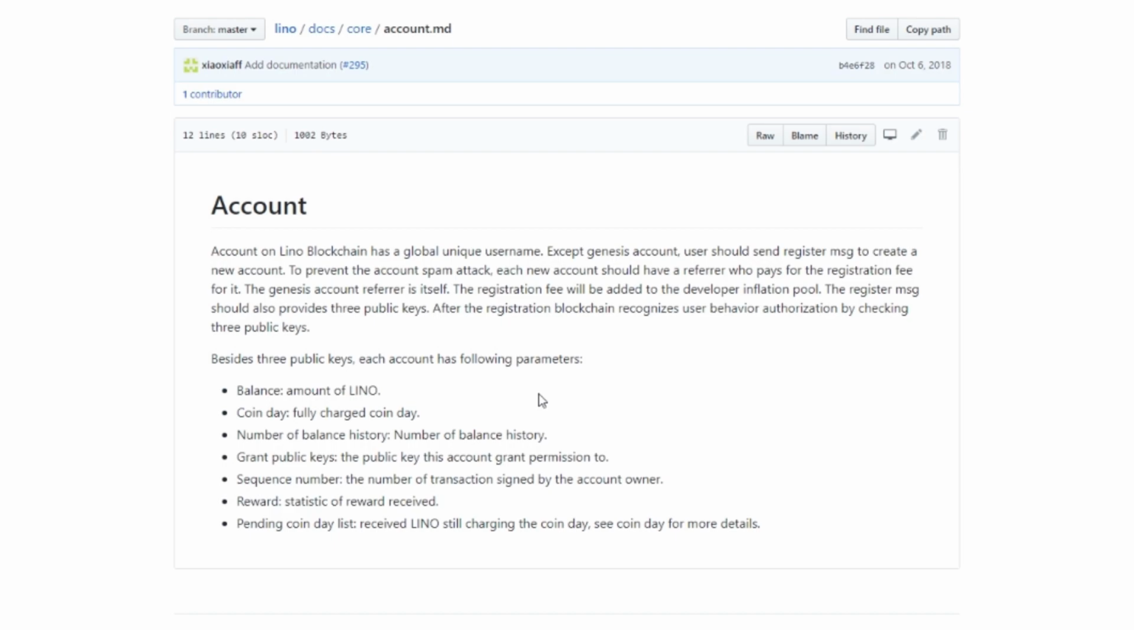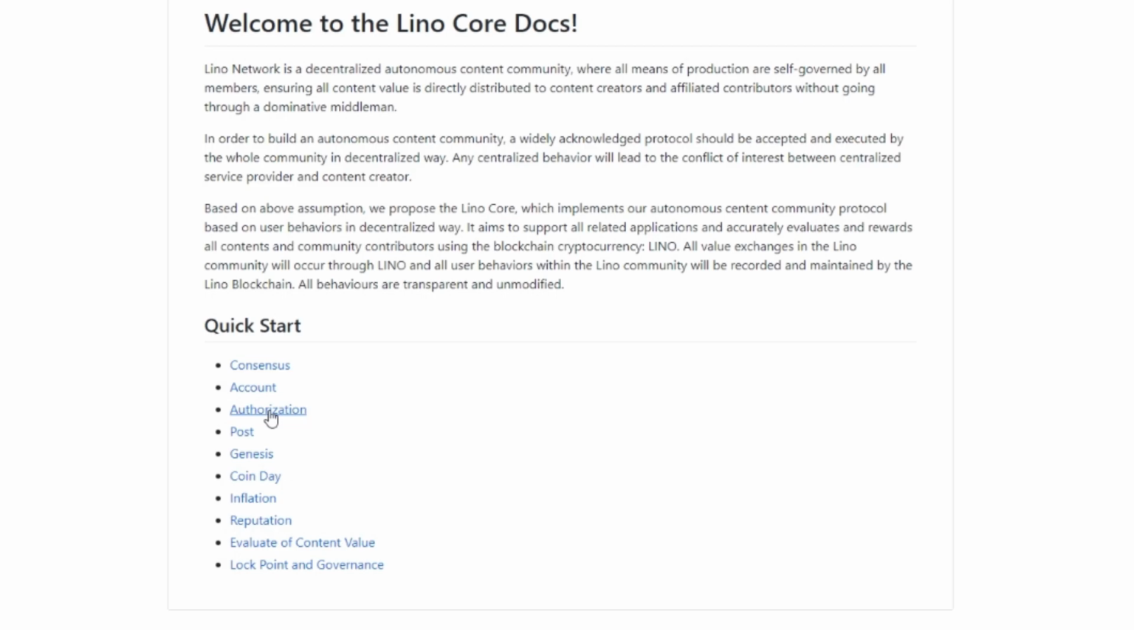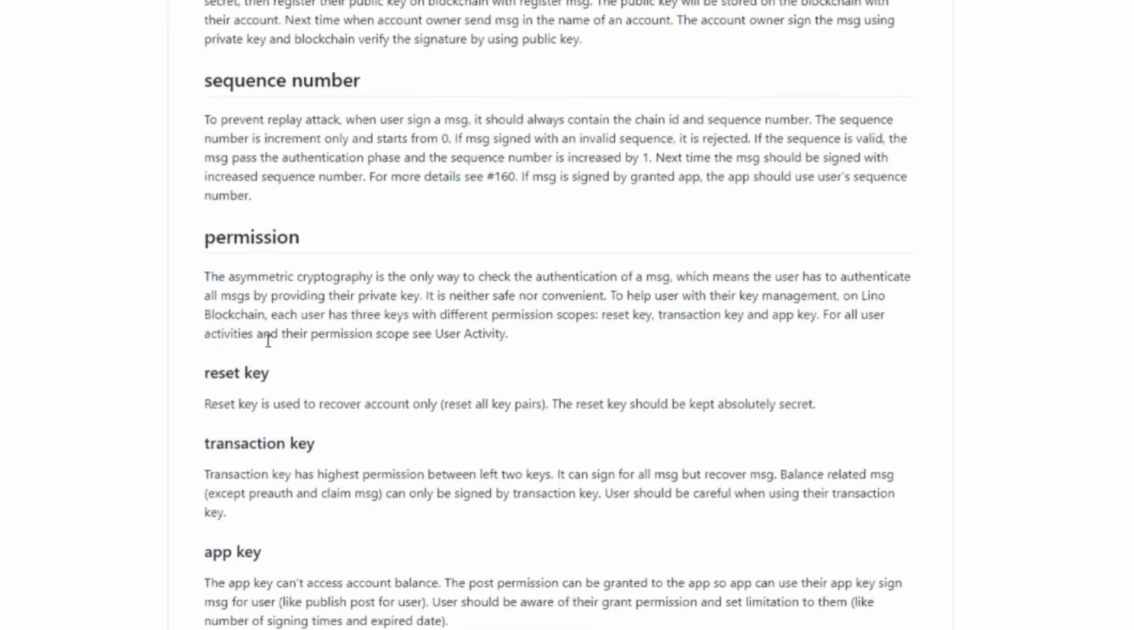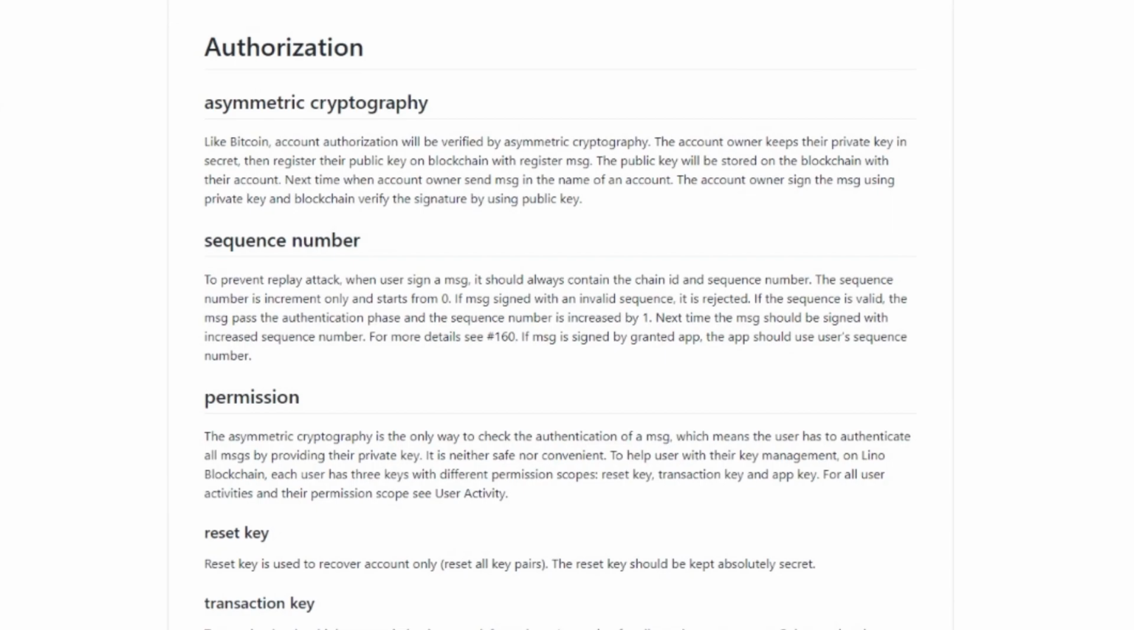Then you have the sequence number, the number of transactions signed by the account owner, the reward, the statistic of the reward received, and the pending coin day list received. Lino still charging on the coin day, so see coin day for more details. That's basically how much more Lino you can still get for the day. So there is a certain amount of Lino that you can get for the day, okay? That is basically the coin day. All right, so then we have authorization. Well, you can read about it yourself. I'm not going into this, it is too technical.